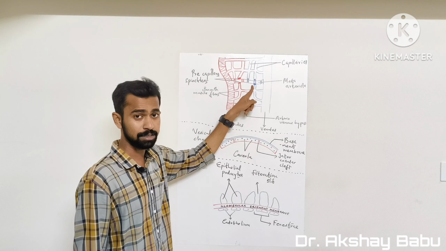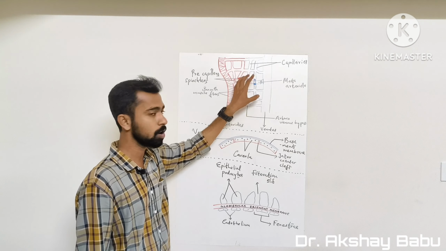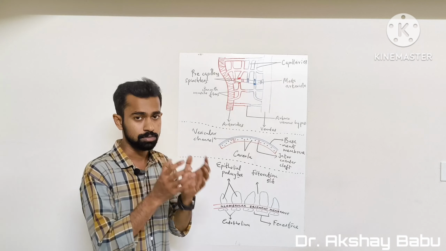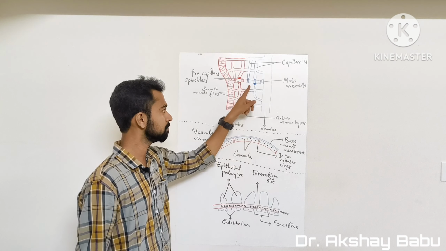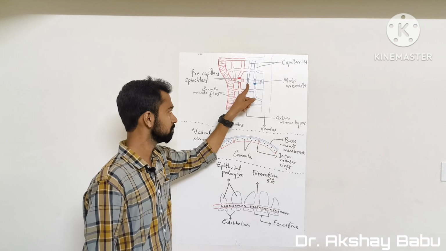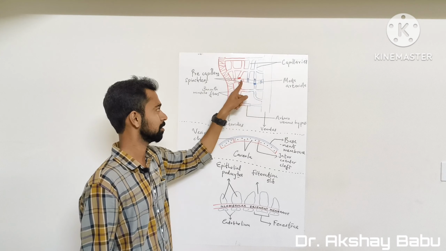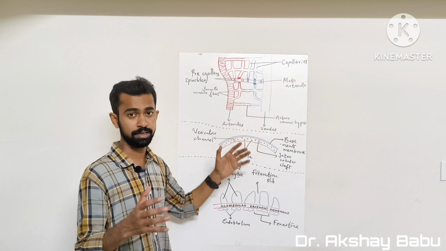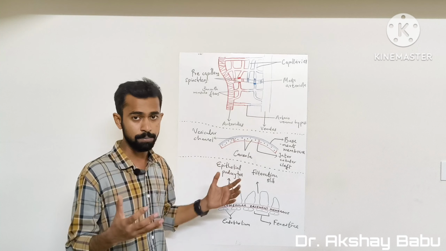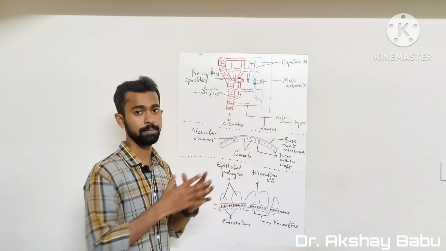And these precapillary sphincters are composed of smooth muscle, the same smooth muscles which are present in the meta-arteriole. And these precapillary sphincters can either close or open the entry to the capillary.